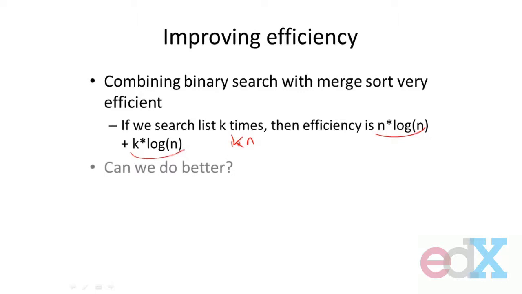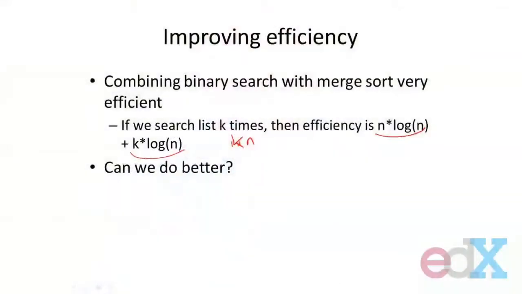That still leaves the question of, can we do better? This is cool, but can we actually do better? And the answer is yes, and here we're just going to briefly highlight it. We're not going to talk a lot about this, but we want to point it out. Because in fact, Python comes with a data structure that supports very efficient searching, and that's the dictionary. You may have wondered about this because dictionaries are arbitrary collections of objects, and yet we can get things out very quickly from them. And the reason we can is that dictionaries use something called hashing.